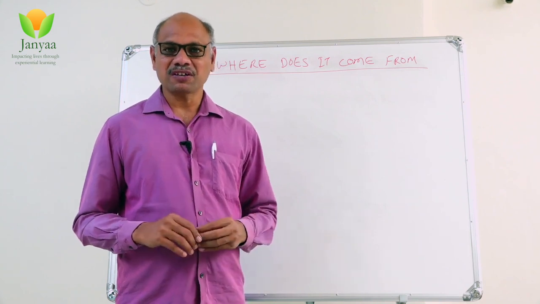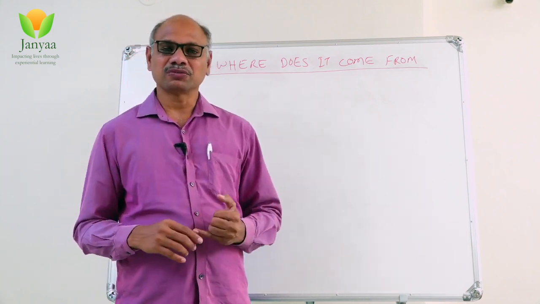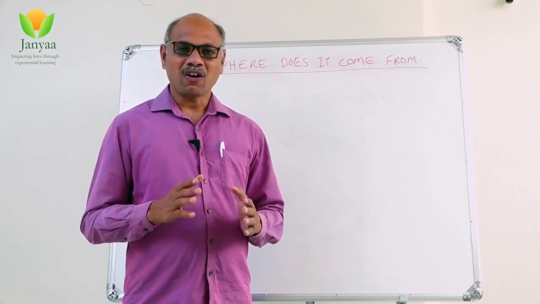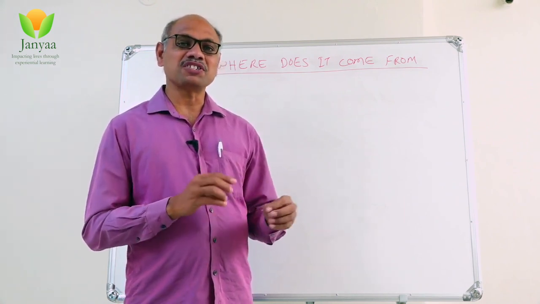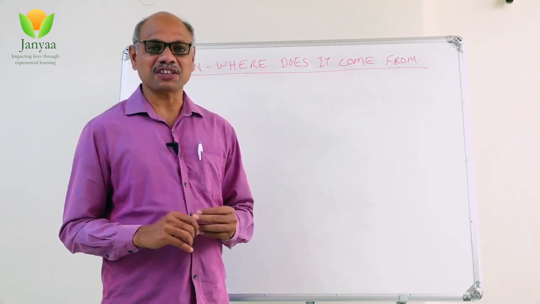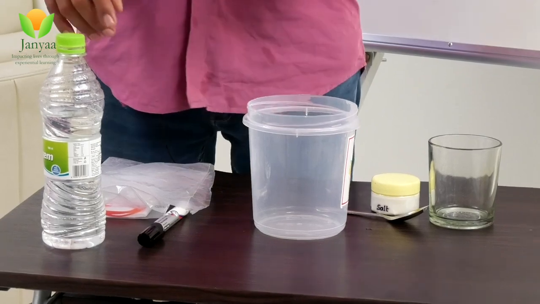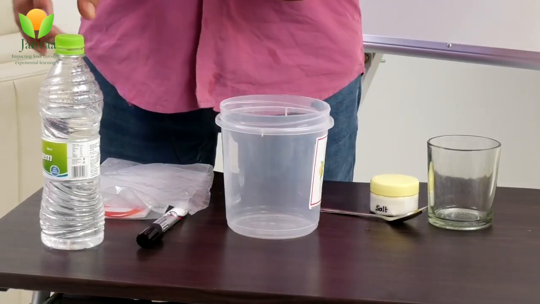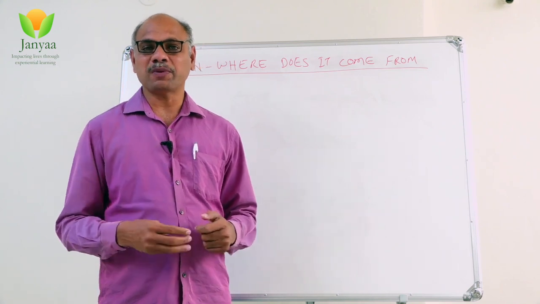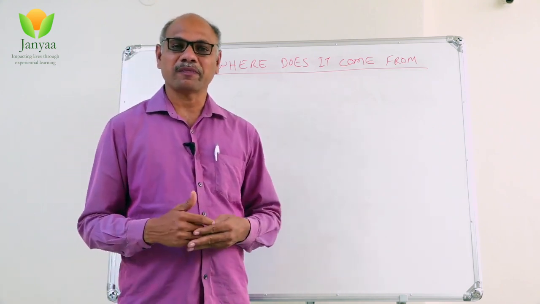In this session, let us try to learn how the rain comes. Why is rainwater drinkable, not very salty? These things let us discuss in this session. So usually rain comes from the water vapor which is present in the atmosphere.